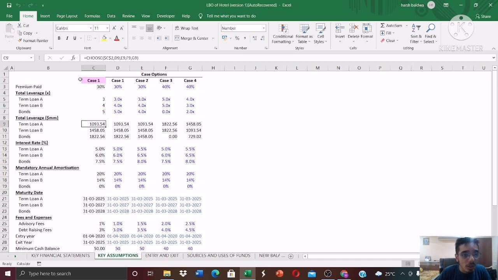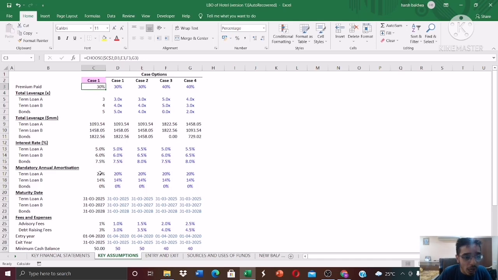Okay, and I have employed the choose function over here. Just refer to the file and you'll understand, because we need to present different cases. I have used the choose function. So supposing if you change this to 2, the figures change respectively. Okay, so I'll put it 1 for now. And that's how we decide how much leverage to employ.